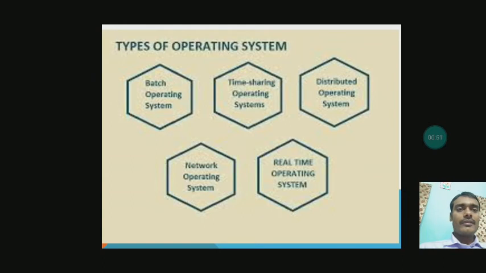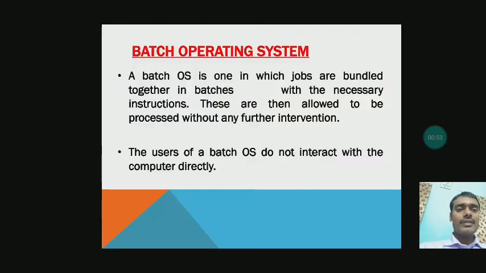So let us come to the first type, batch operating system. A batch operating system is one in which jobs are bundled together in batches with the necessary instructions. These are then allowed to be processed without any further intervention.